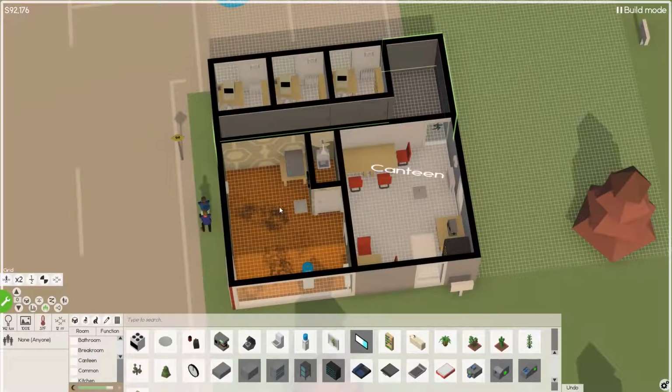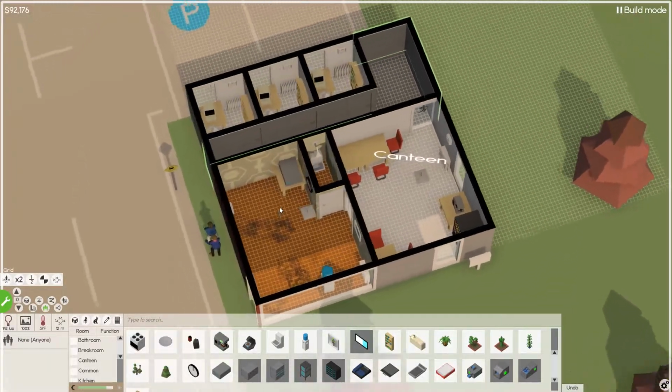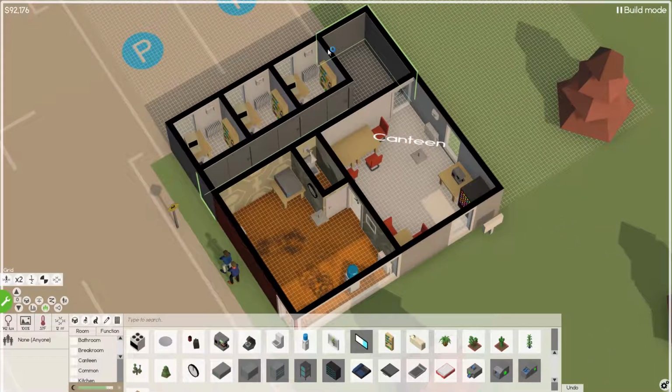We still have the one bathroom. For right now, that should be fine. We have room to expand for another employee here when it comes time. That would look good there.